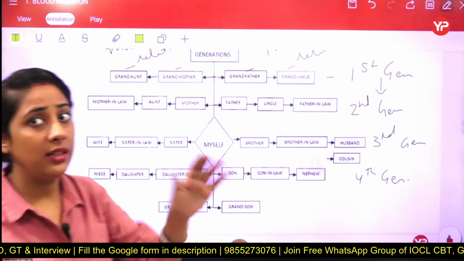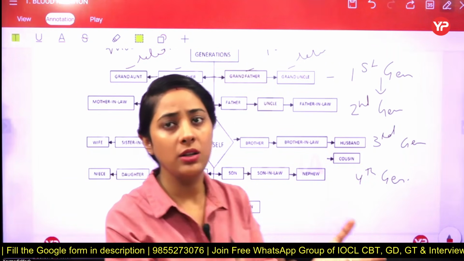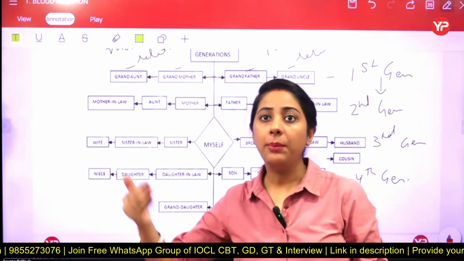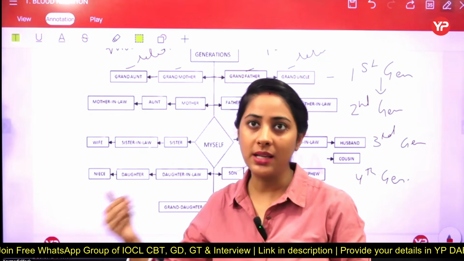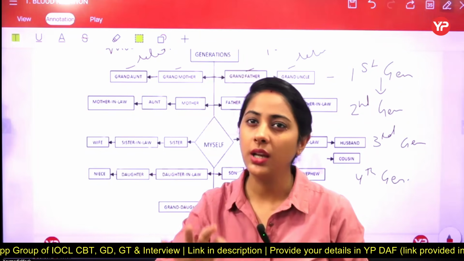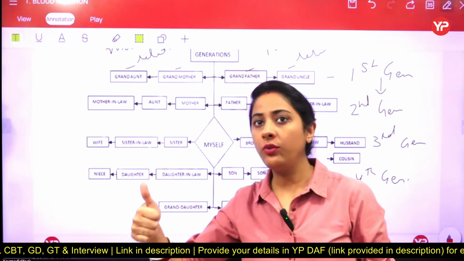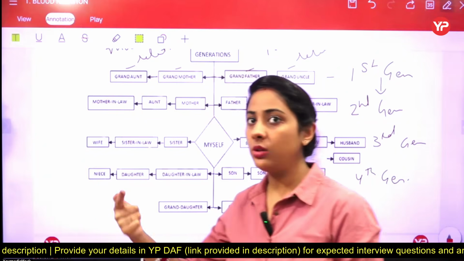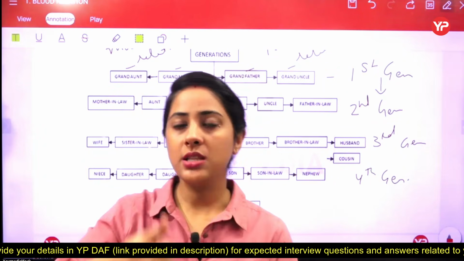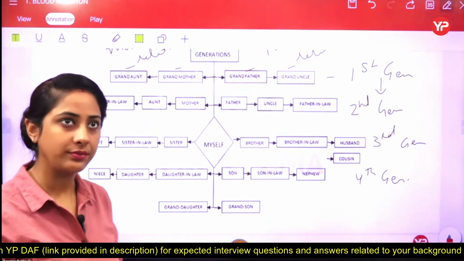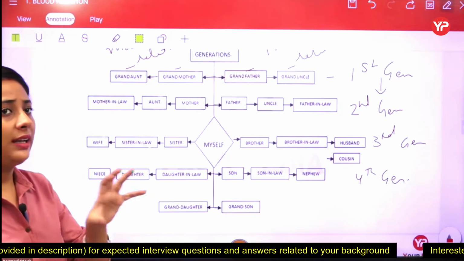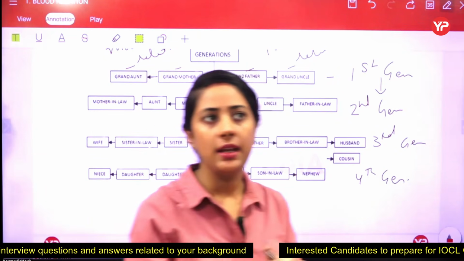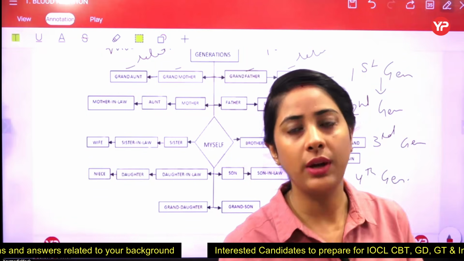Now if these relatives have some children, they are to be considered as bhatija bhatiji and bhanja bhanji, and bhanja bhanji, bhatija bhatiji have to be pronounced in English as nephew for male and niece for female. भतीजी है, भांजी है तो niece, भतीजा है, भांजा है तो nephew. Got it? Now let me know, is there any doubt? इतने concept तक, if any one of you has any doubt?